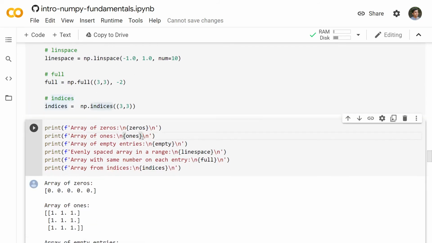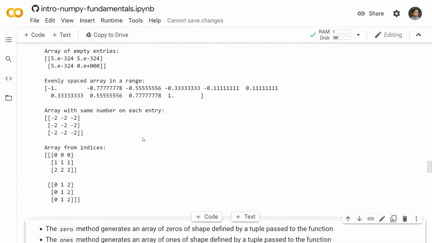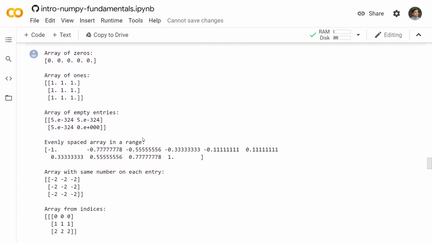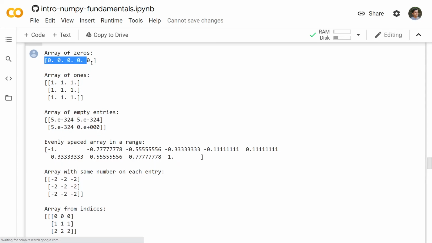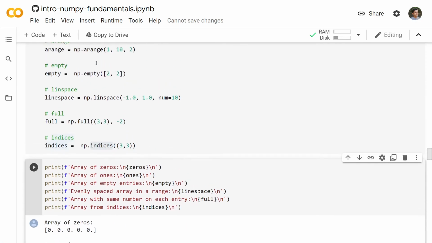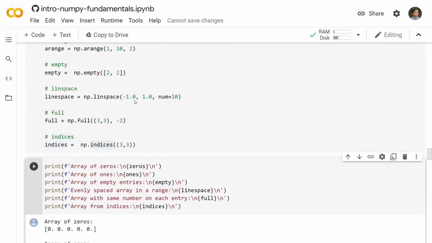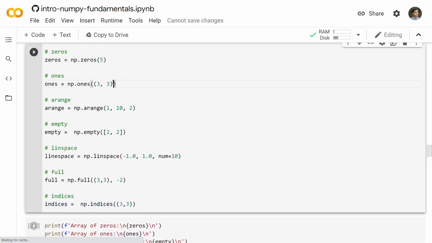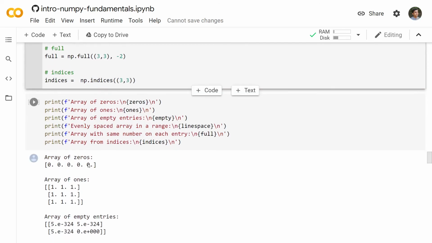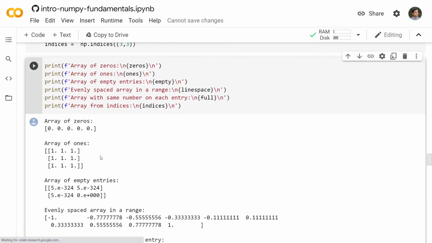They take a tuple as an input. We get these here. So this is an array of zeros, 5 zeros, as 5 was the argument. And for an array of ones, we passed in a tuple of the shape, what shape of ones array we need. So we essentially passed in a tuple.